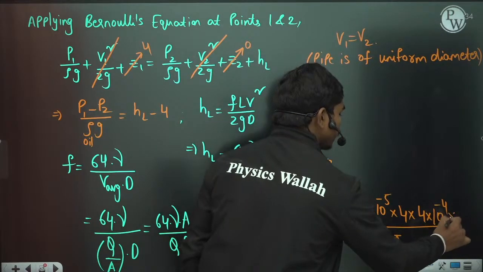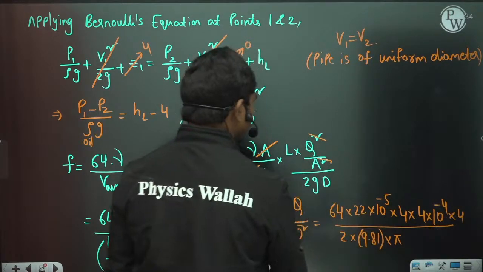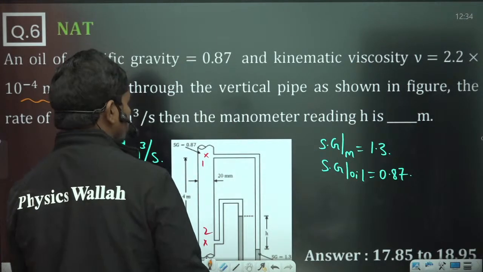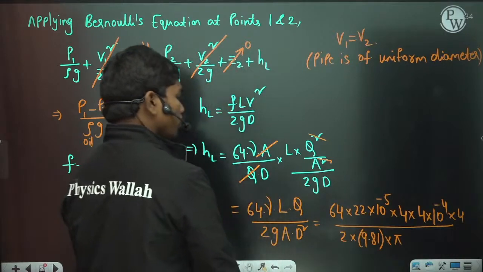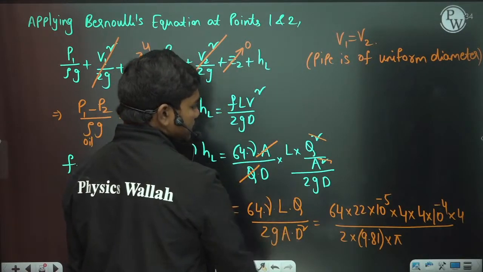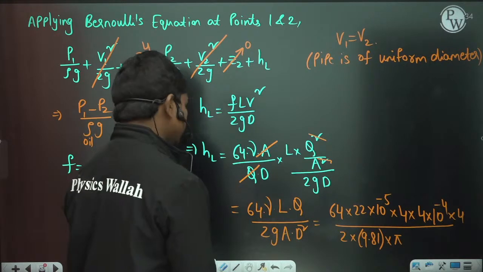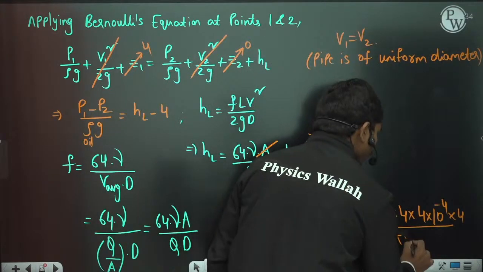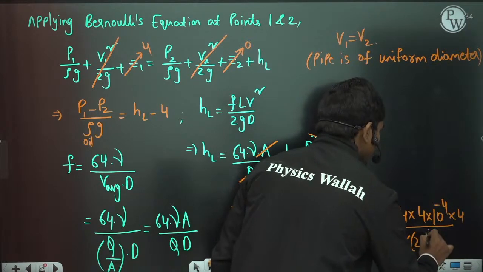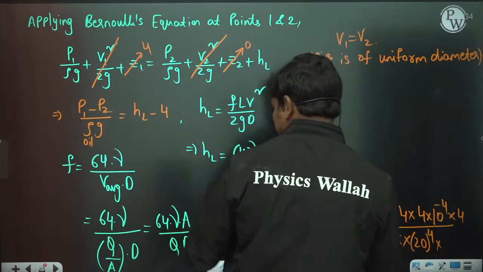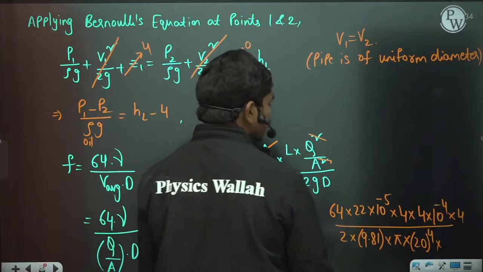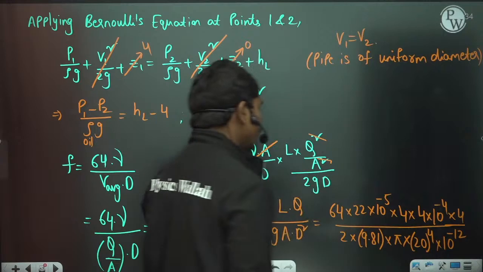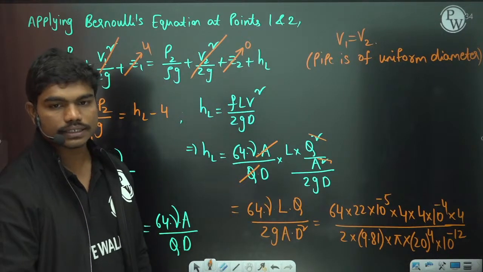So this 4 goes to multiplication here, pi by 4 d square and one more d square, so total d power 4. So d is 20 mm, so 20 mm whole power, you know what do you have, this is d square and this is d square, so total d power 4 actually, correct? So d power 4 is 20 whole power 4 into, 1 mm is 10 to the power minus 3, so total 10 to the power minus 12 is what you have here. Okay, so this is the total value of HL in meters. Okay, so let us simplify this.